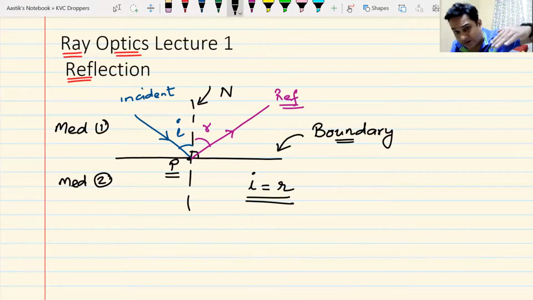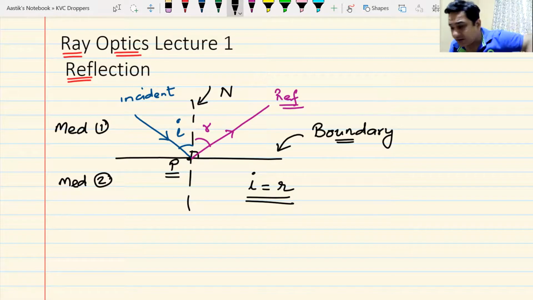Now, a part of it is reflected back. A part of it will be absorbed. We are not talking about that absorption because we have talked a lot about black bodies. A part of it will be transmitted, going into the next medium. That is known as refraction or transmission. We will be coming back to the definition of refraction, but right now let us concentrate on what is known as reflection.